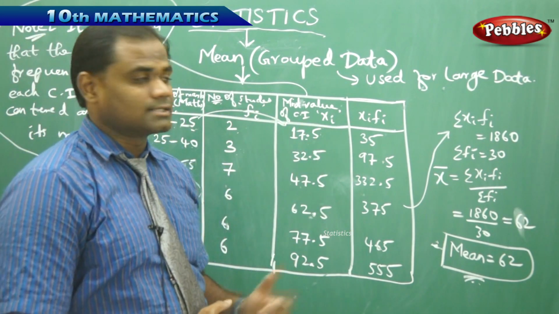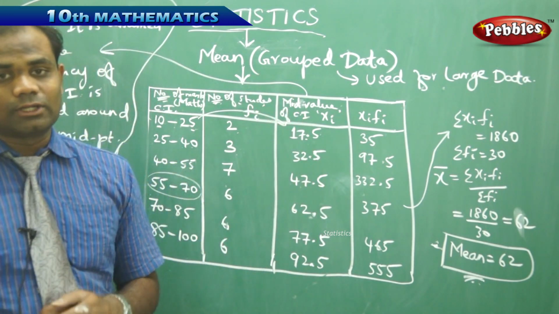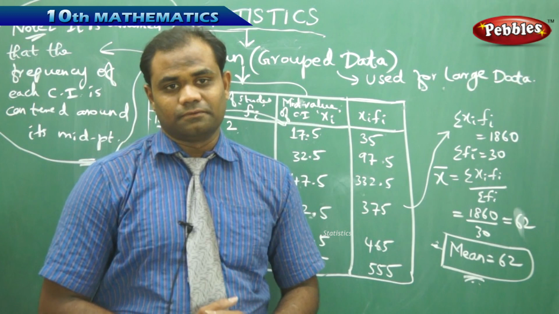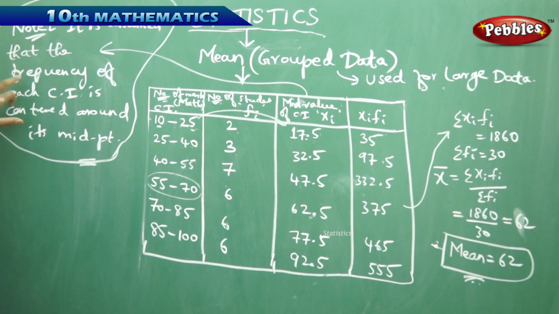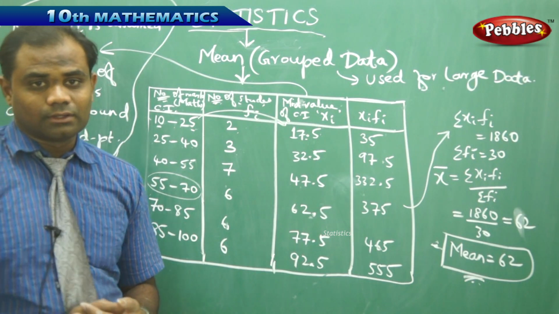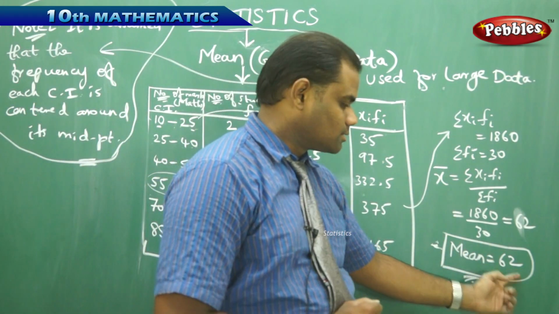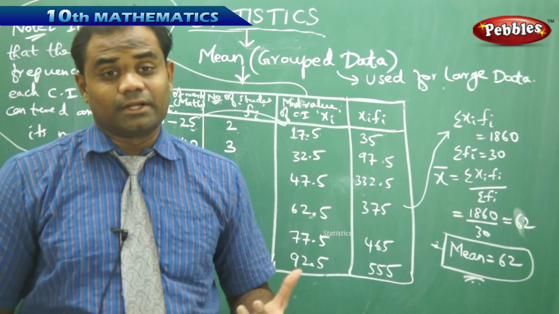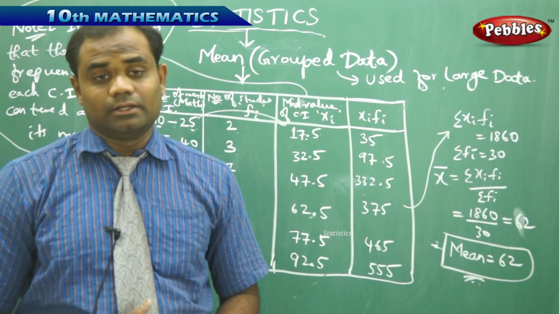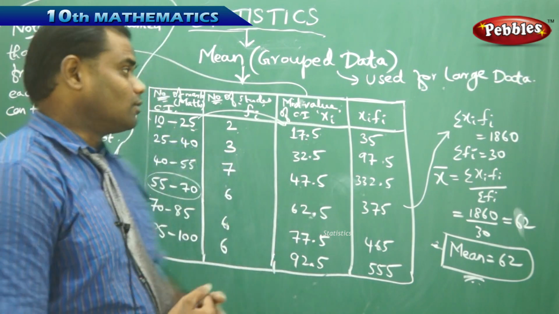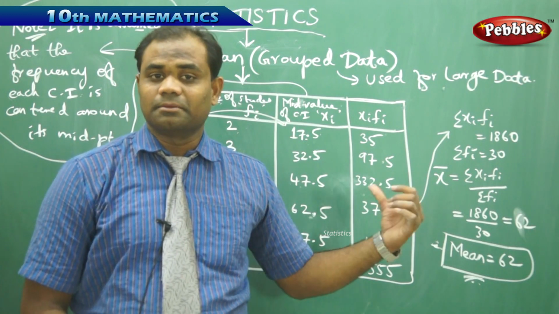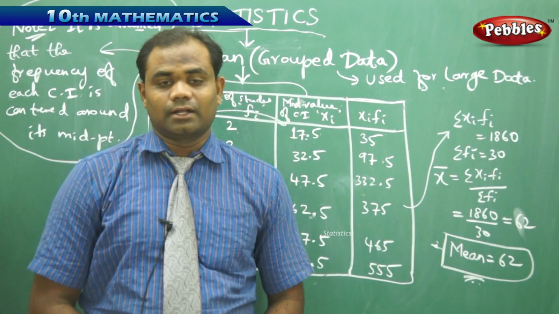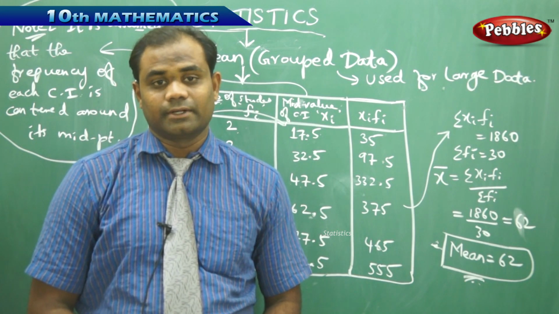That is xi for the grouped data, and for the ungrouped data it is the observations which we identify. So it is purely on the assumption that the frequency of each class interval is centered around its midpoint. Therefore, the mean obtained in grouped data, which is 62, and the mean of ungrouped data, 56.3, never match, but they are approximately equal because of this assumption. For grouped and ungrouped data, we find the mean using frequency and observations, fi and xi respectively.